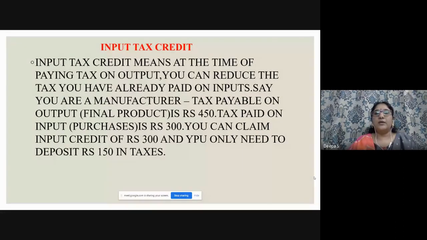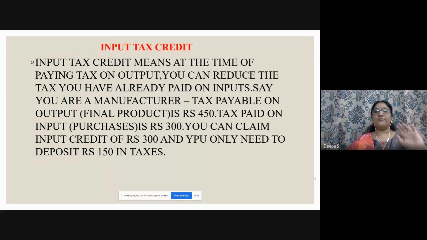So here it would be a great mistake if we don't discuss ITC, input tax credit, when discussing GST. Input tax credit means that at the time of paying tax on output, you can reduce the tax you have already paid on inputs. For example, if you are a manufacturer, as I have given in the slide itself, the tax payable on the output, the final product, is 450. But for that product you have already paid tax on inputs. GST mainly avoids the cascading effect, so you need not pay both, right?